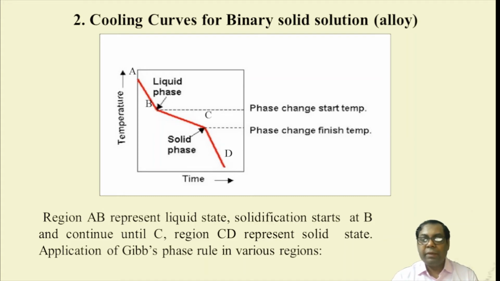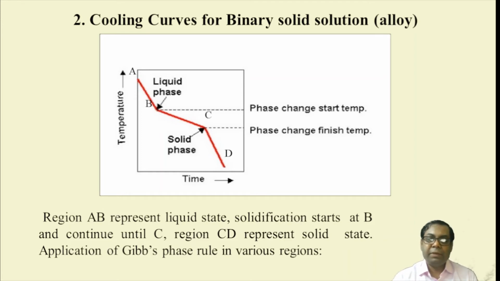There is a temperature at point B which we call the phase change start temperature, and point C is the phase change finish temperature. After point C, that is the indicator of solid phase. If we lower the temperature and extract the heat out of the system, then definitely it will become pure solid, and above point B, that is pure liquid towards point A. So over here, region AB represents the liquid state, and solidification starts at B and continues until point C. Region CD represents the solid state.